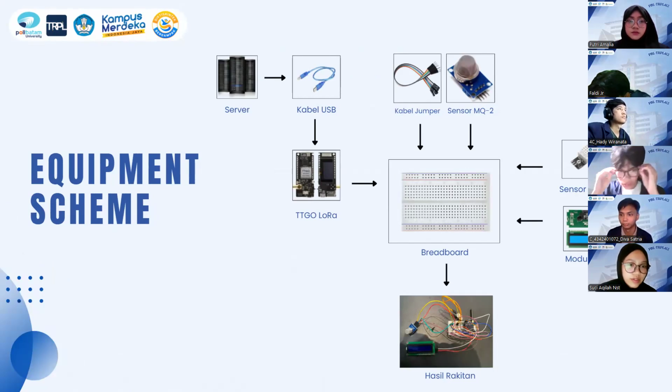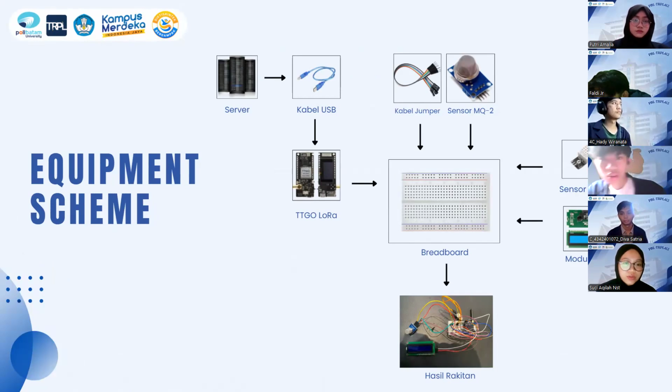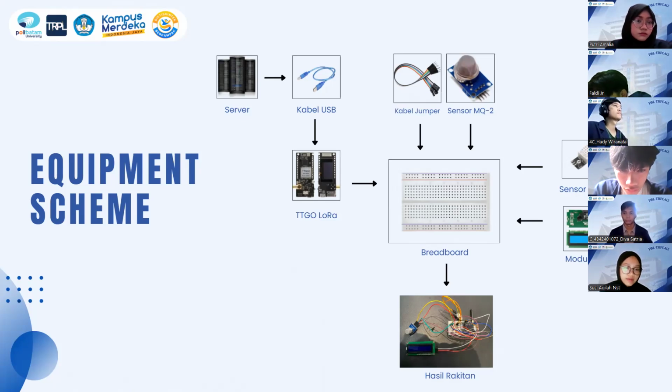Okay, this slide shows how our device is assembled. We start with the ESP32 TTGO LoRa as the main controller, which is connected to a computer using a USB cable for programming and power. Then, the DHT22 sensor, MQ2 sensor, and LCD module are connected to the ESP32 through a breadboard using jumper cables. The breadboard makes it easier to connect and test all the components. After everything is connected successfully, we get the final hardware assembly shown at the bottom, which is ready to collect sensor data for our monitoring system. Okay, next slide, please.